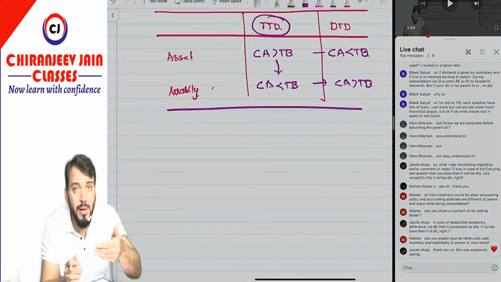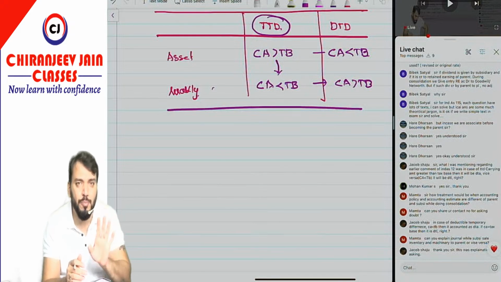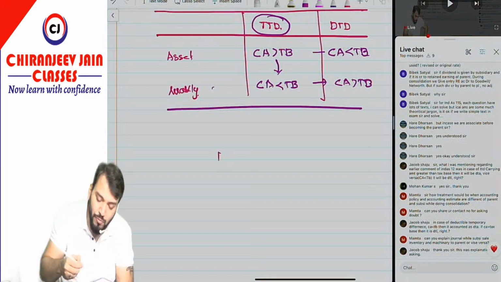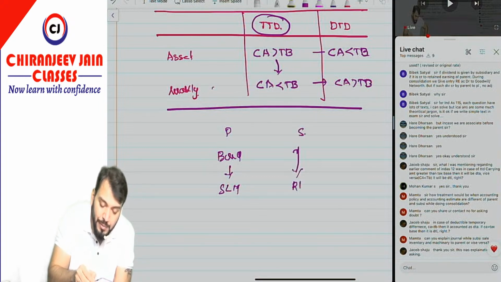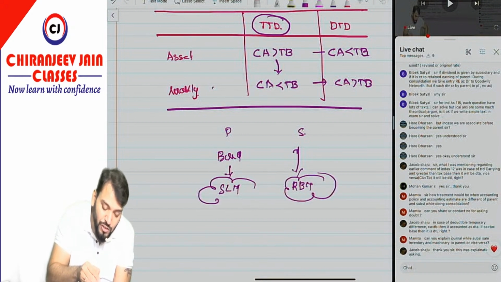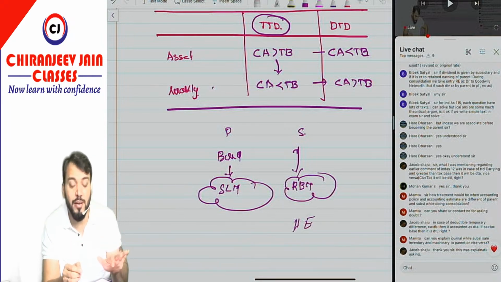For example, just try to understand. Suppose the parent company is using the SLM method of depreciation for PPE, any class of PPE. For example, for building, the parent company is using SLM, and the subsidiary company is using, suppose, RBM. So is this an accounting policy or an accounting estimate? This is an accounting estimate. For this no adjustment is required.